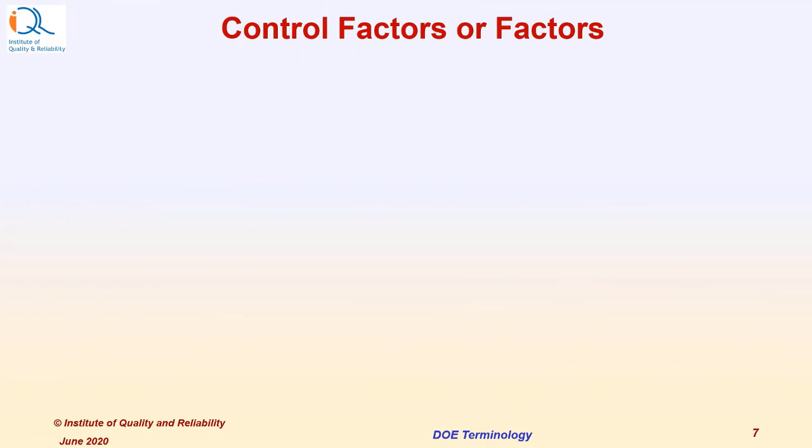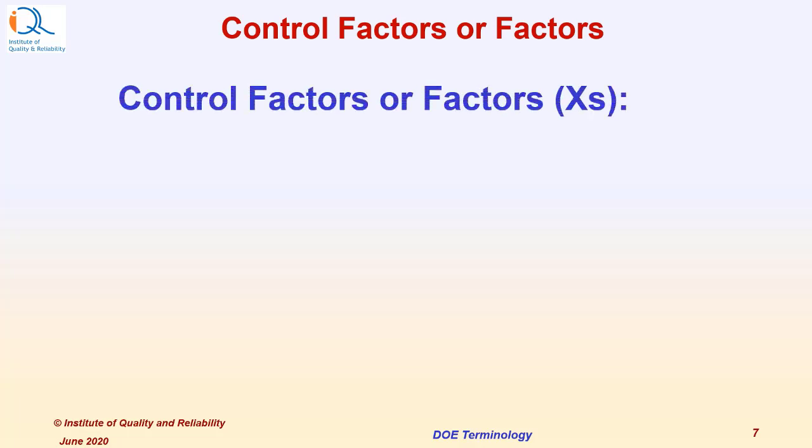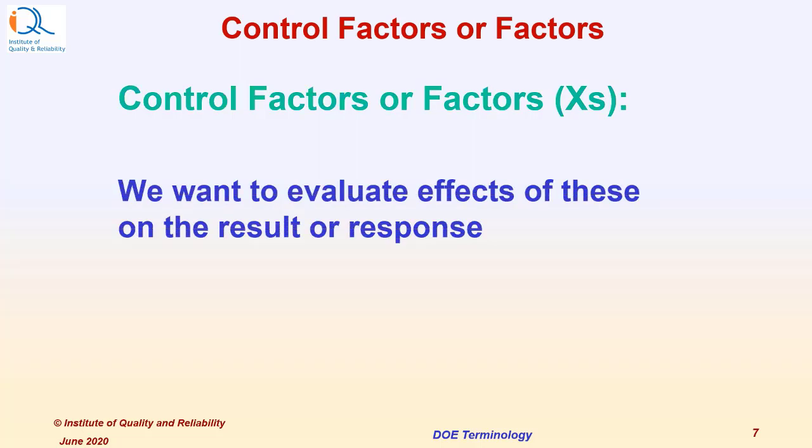Now let us look at a few definitions related to design of experiments. First, let us look at control factors or factors, often referred to as Xs. In the sense that we develop a regression equation y is equal to a function of x, in that sense, Xs are the controllable factors. We want to evaluate the effect of these factors on the result or the response.